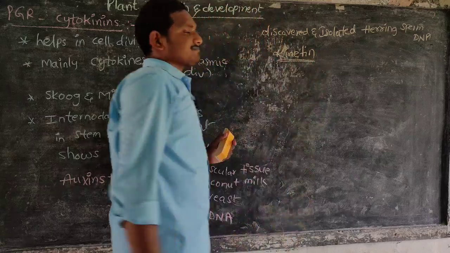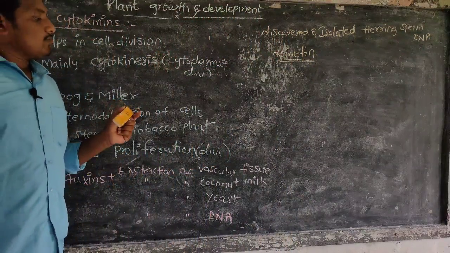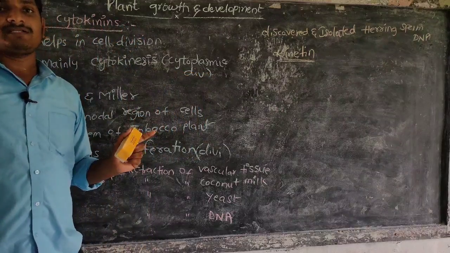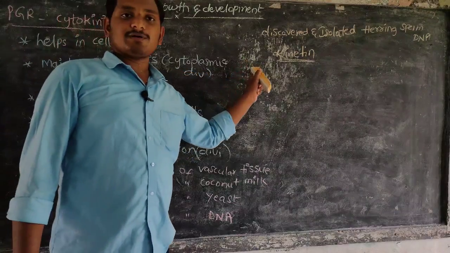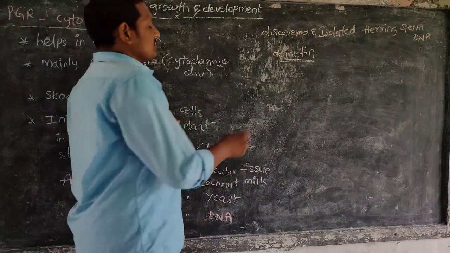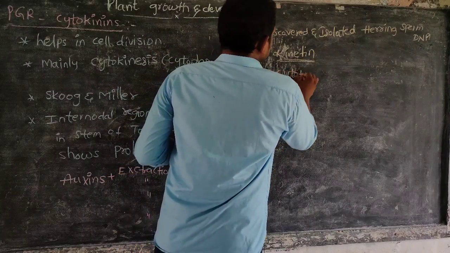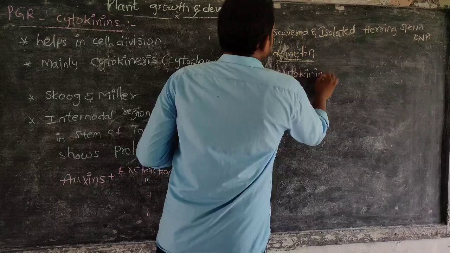Later, we understood that kinetins are very important for cytokinesis. That's why we gave the name cytokinins.